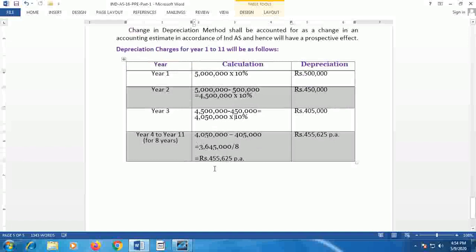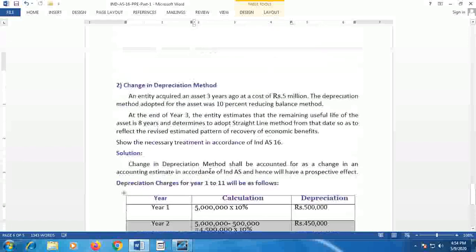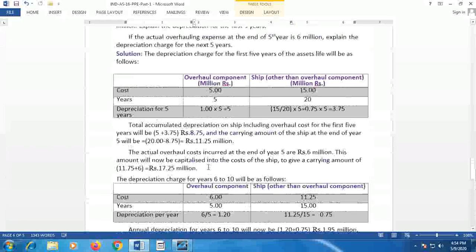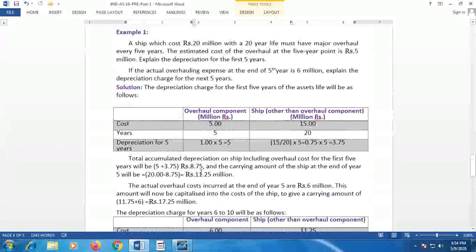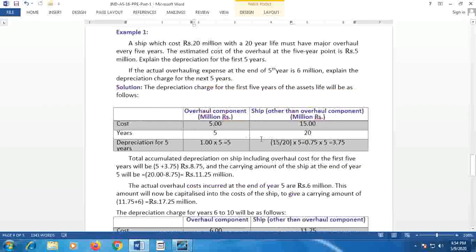Hope the students have understood the calculation method and how the overall cost is capitalized and depreciation on the overall component and the machinery, or in this example the component value of the ship, is accounted in the books of accounts. Thank you.